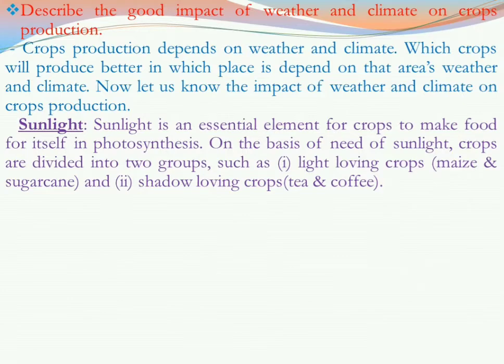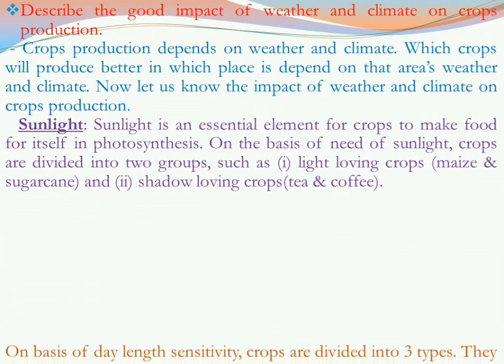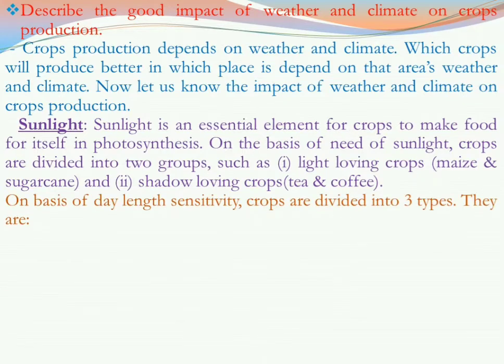And on basis of sunlight, or how long sunlight, which plants grow well in sunlight, they are divided into two groups. One is light loving crops, another one is shadow loving crops. Light loving crops like maize and sugarcane, because when there is a lot of sunlight, the production is good, and if the sunlight is less, then there should be good production of tea and coffee. So that's about sunlight.